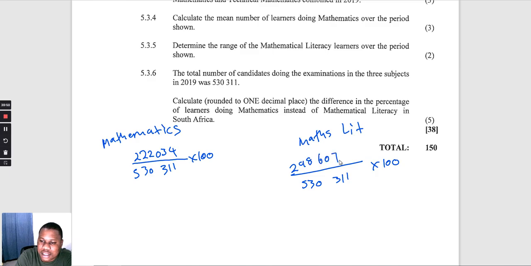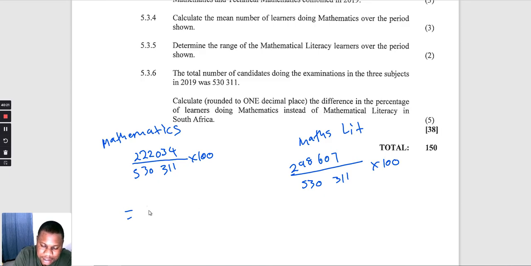So the percentage here is 222,034 divided by 530,311, multiplied by 100.